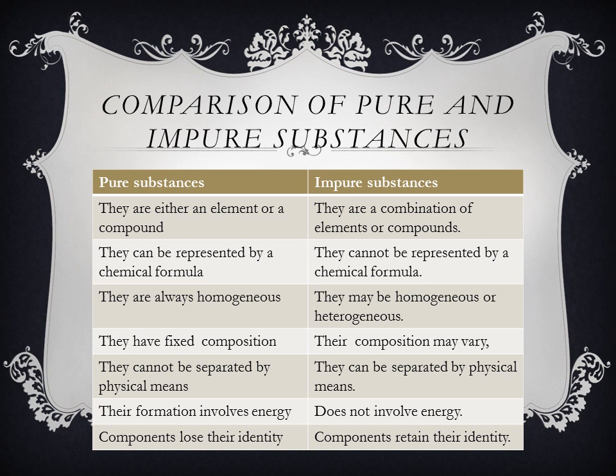If you take the case of water, whatever may be the source of water, if it is rainwater, well water, river water or sea water, its composition does not change. It is always H2O. But in the case of an impure substance or mixtures, the composition may vary. If you consider the case of air, in cities and all, air is more polluted because it contains more pollutant substances.